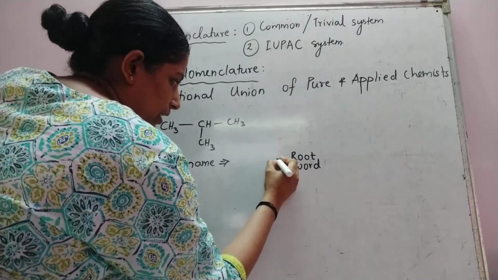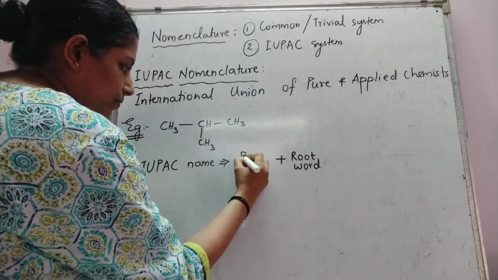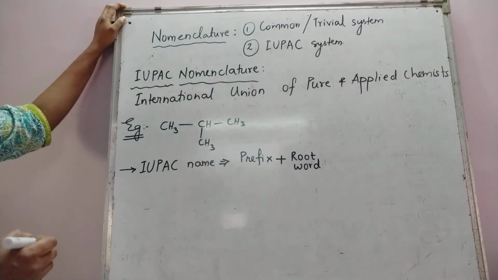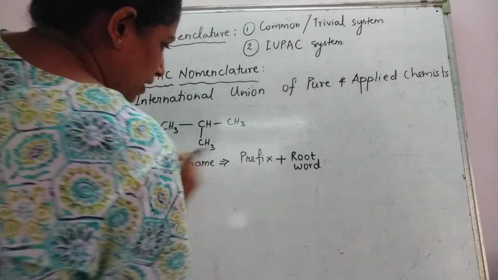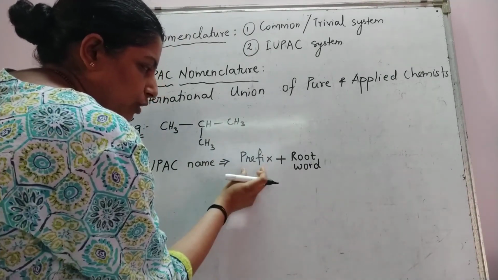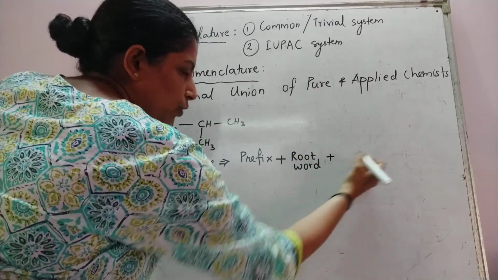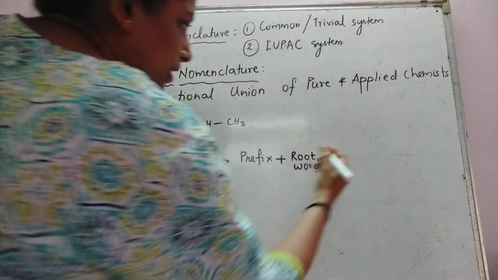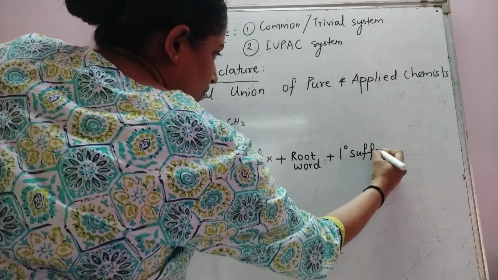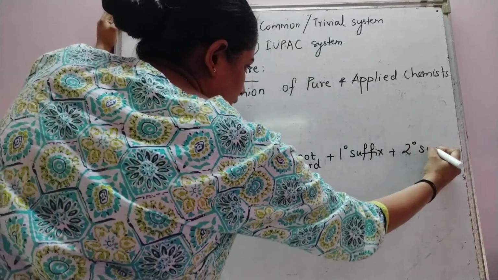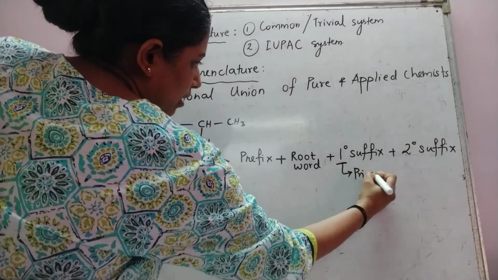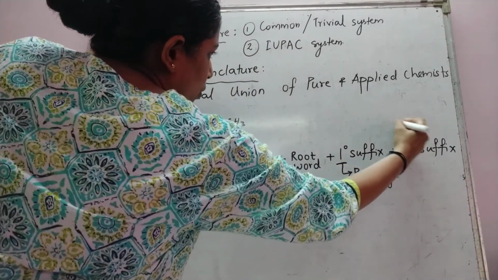Other than that, we will require something called a prefix. Prefix is a word which is written in front of a basic word, or before a basic word. So this is my basic word, and what is written before it is the prefix. What I write after it is called the suffix. Now the suffix in an IUPAC name is of 2 types: one is the 1 degree suffix, also called primary, and the other is the 2 degree suffix, also called secondary.